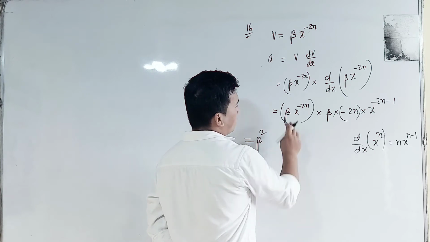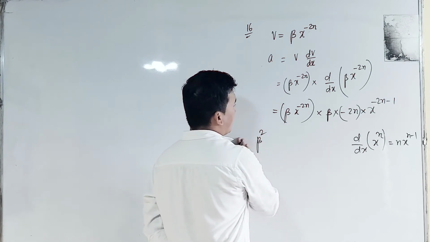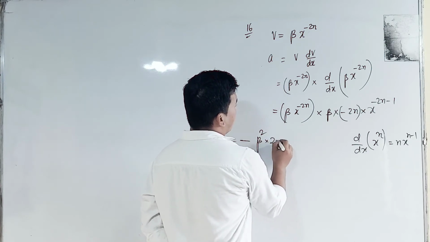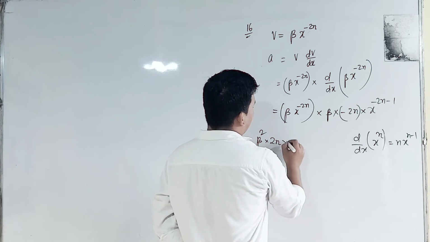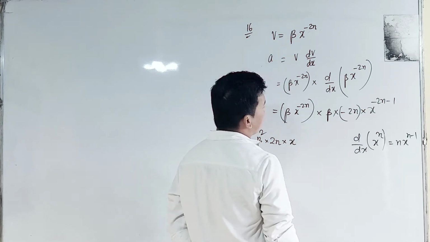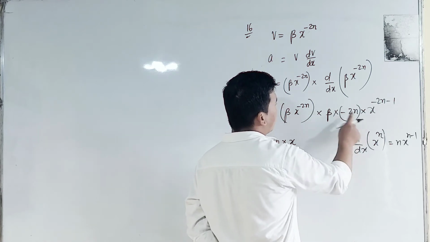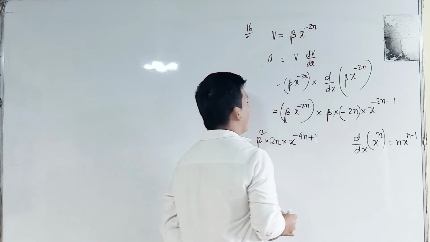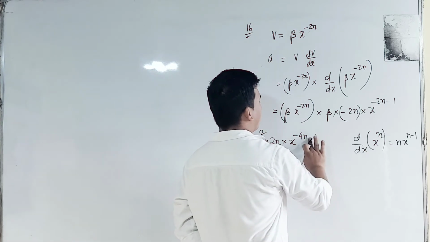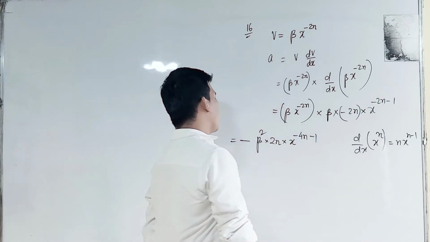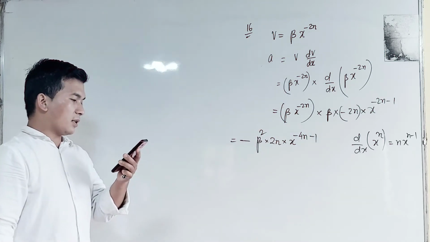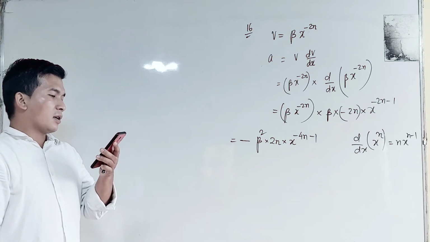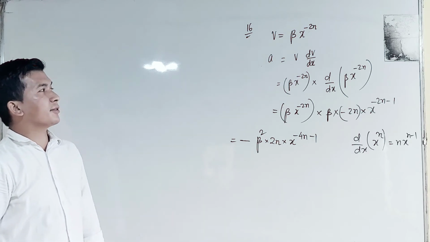This is beta square, beta into beta, this will be beta square. And what about this minus? There will be also another minus, minus into this is twice n, and what about this x into this is x raised to the power how much? Twice n. This is multiplication, so it must be added, so we will be having minus 4n plus 1, minus 4n minus 1. This will be again minus 1. So our answer will be like this. Option number D will be our correct answer. Option number D is the correct answer.